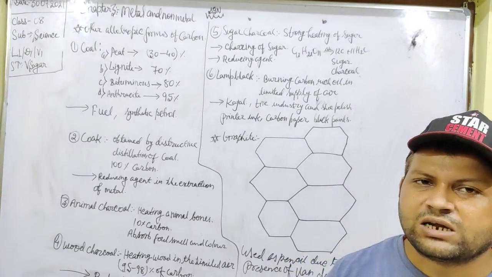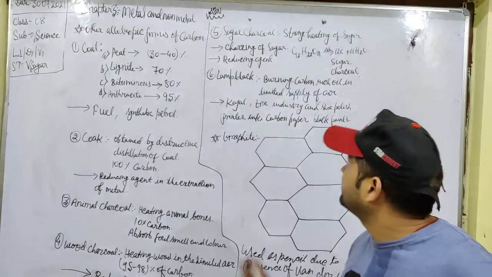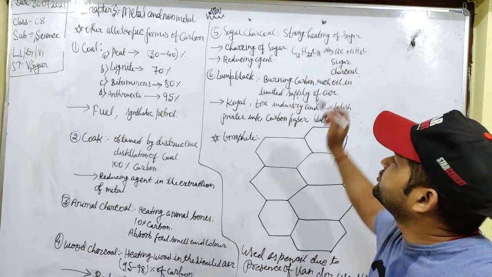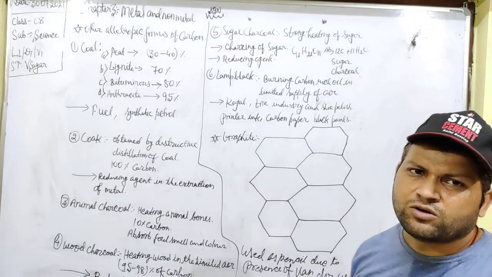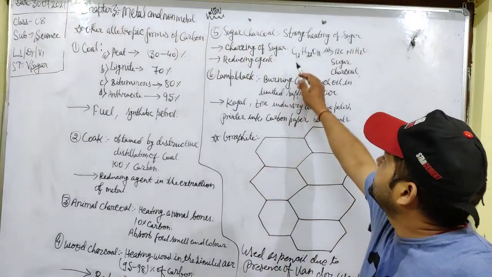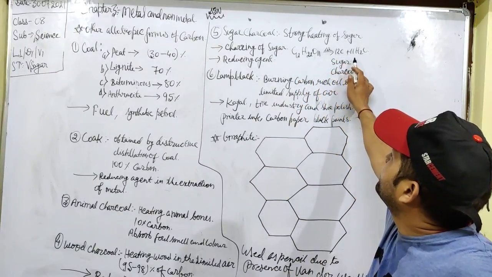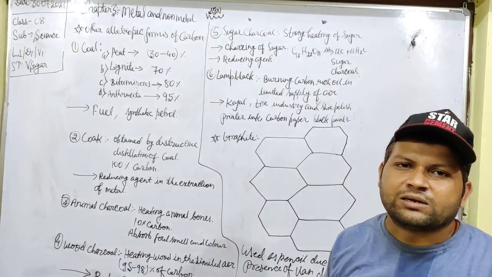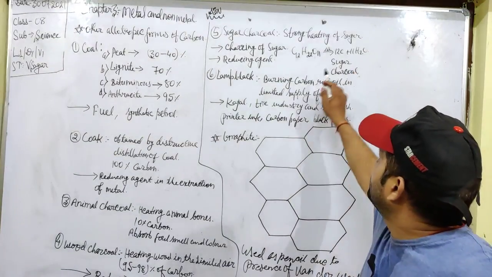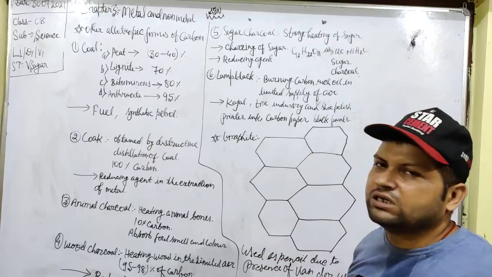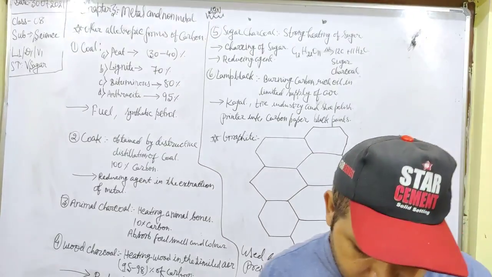And now sugar charcoal. Sugar charcoal is obtained from the hard heating of sugar. It is called charring of sugar. When sugar is heated, 12 carbon atoms and 11 water molecules form. It is called sugar charcoal. It is used as a reducing agent.